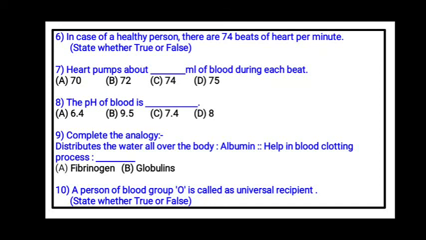Last one, that is the 10th one. A person of blood group O is called a universal recipient. State whether true or false. So you will be only writing true or false. So I hope you all have understood all the 10 questions. Write down each and every question along with the answer. If you all have any doubts, you can send it or we can discuss it during the live class.